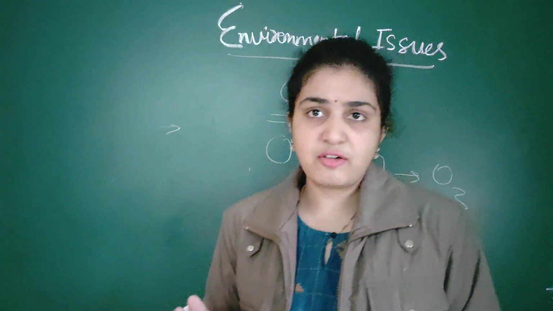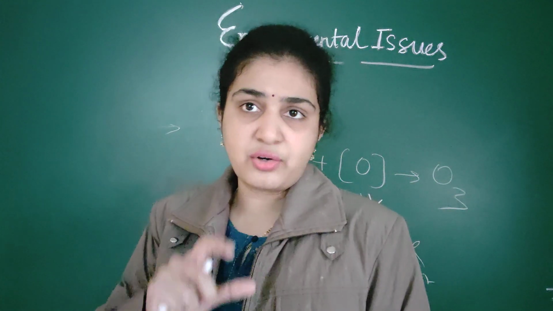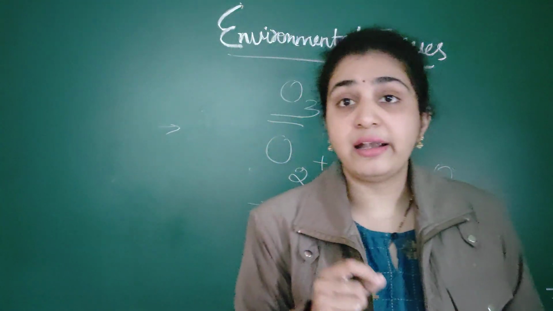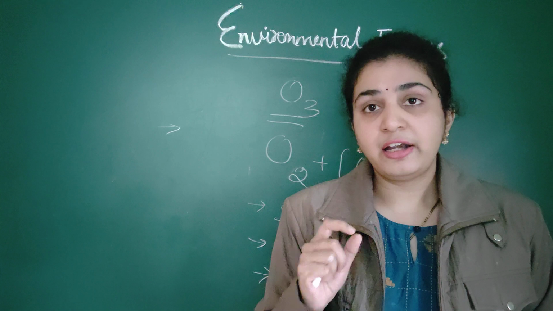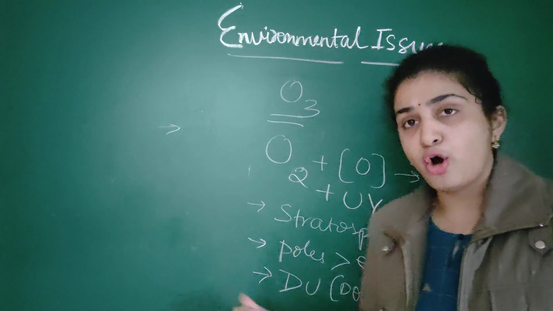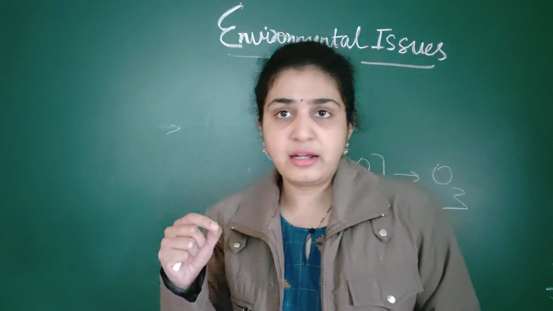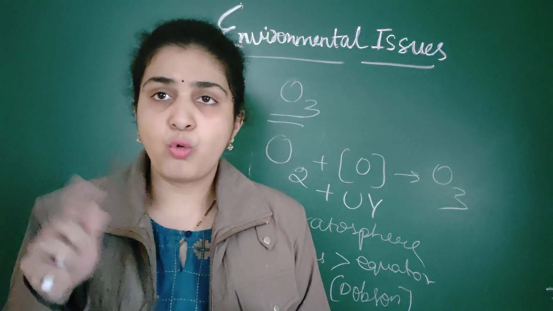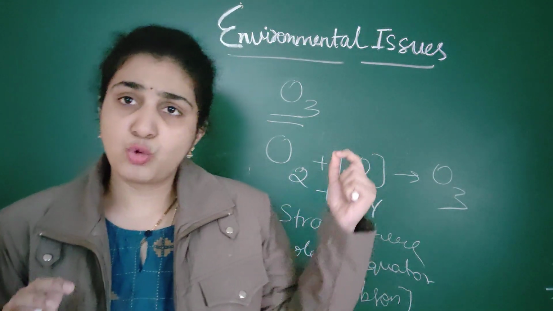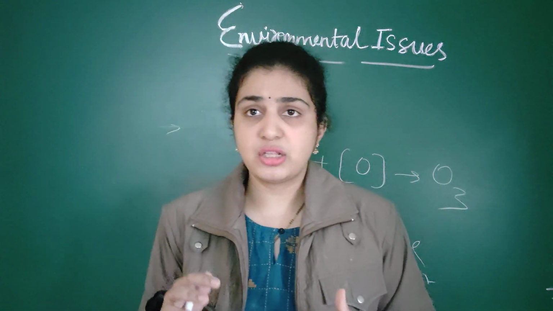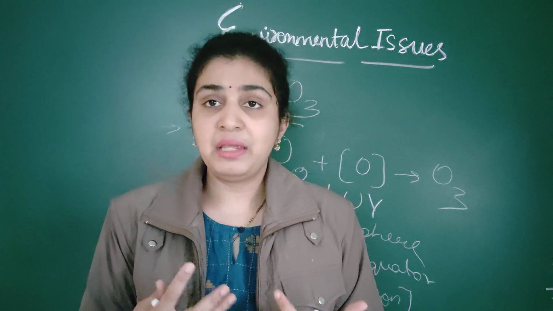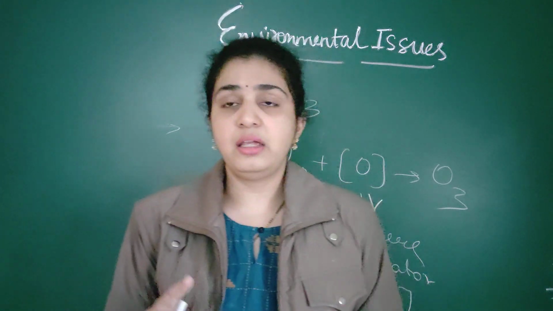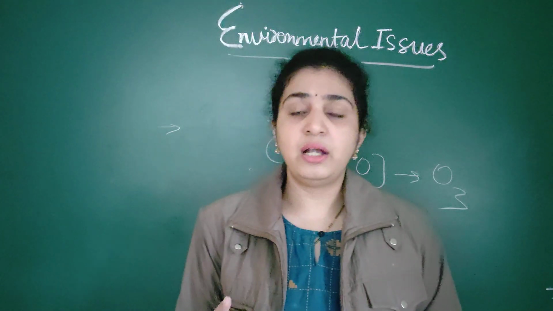Many scientists have proved that there is a hole created in the ozone layer. It is mainly seen in the Antarctic region. Here the Dobson units are very low, and there is a hole created so that solar radiation is directly reaching the Earth's surface and many people are affected. So the ozone hole is already created in the Antarctic region.